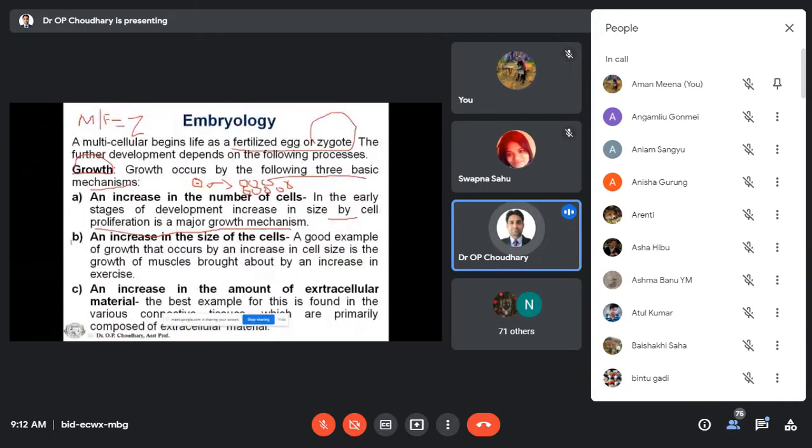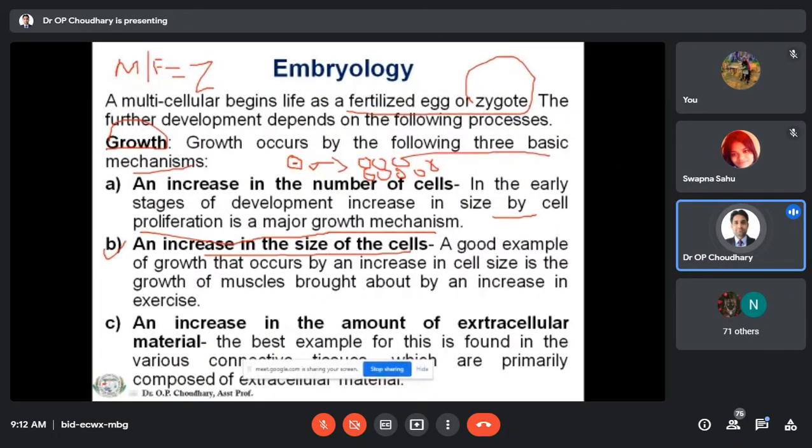Then number 2 is the increase in the size of the cell. Suppose this is a cell and it is going to increase, and increase further. So the first is that the number of cells will increase, and in the second point there will be an increase in the size of the cell. A very good example of growth by increase in cell size is the muscles. When you go through exercise, the cells of the muscle increase in size, and that is also called growth.